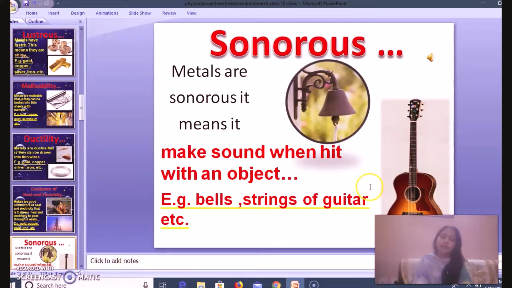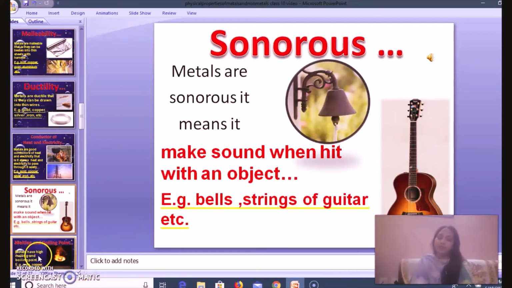Hence, this property helps in making musical instruments, and the strings you can see here are made of metal. Also, when you visit a temple, you have seen the bell. Bells are made of metals only, as they give a ringing sound.